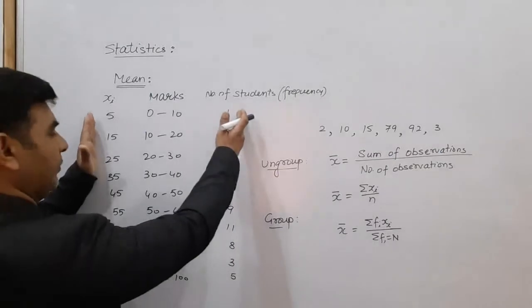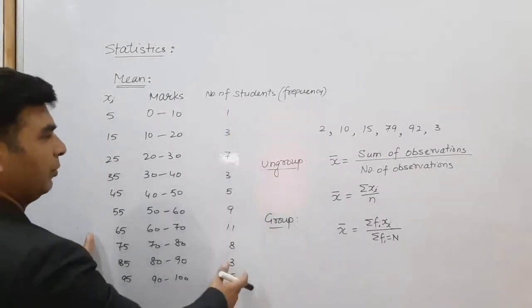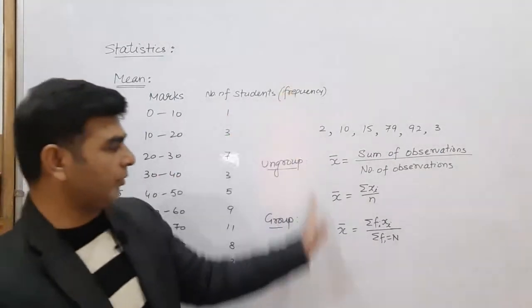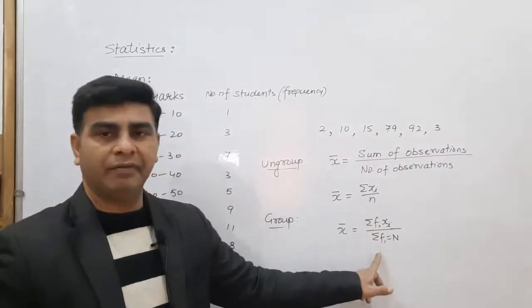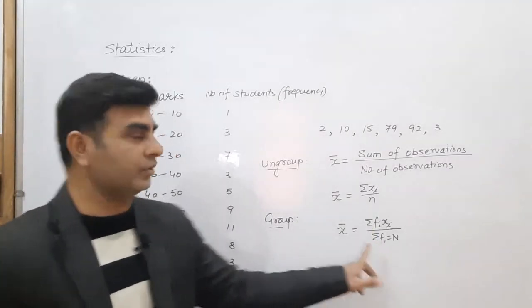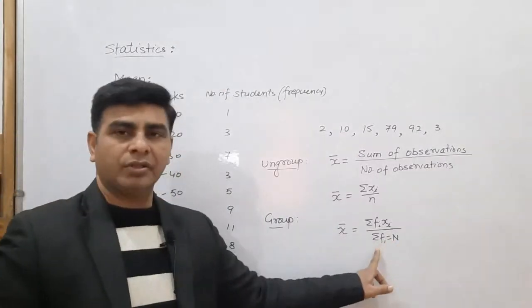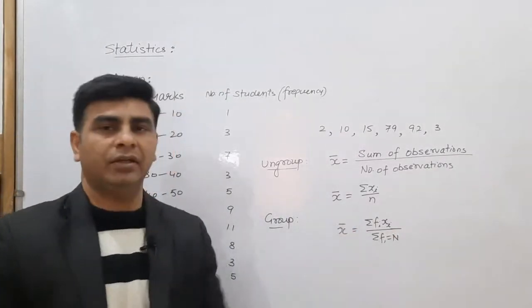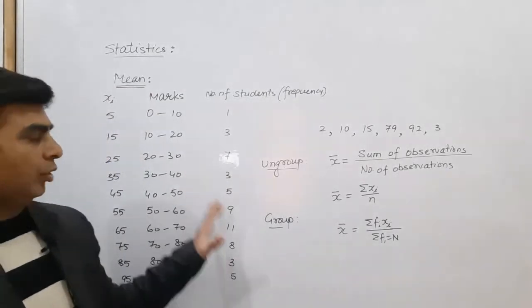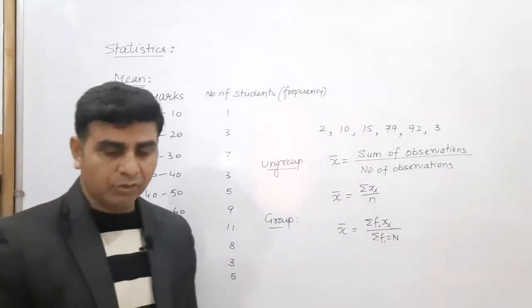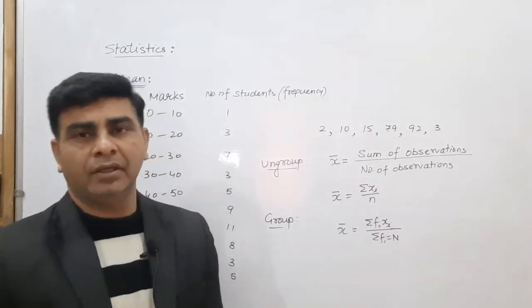Multiply xi and fi, both corresponding values are to be multiplied. Then take the sum of all the values of fi xi divided by summation of frequencies. We will take the sum of the frequencies of all of these. This is denoted by capital N or summation of fi. Then you will find the mean of the group data. So this is the case. How can you find the mean of the data?